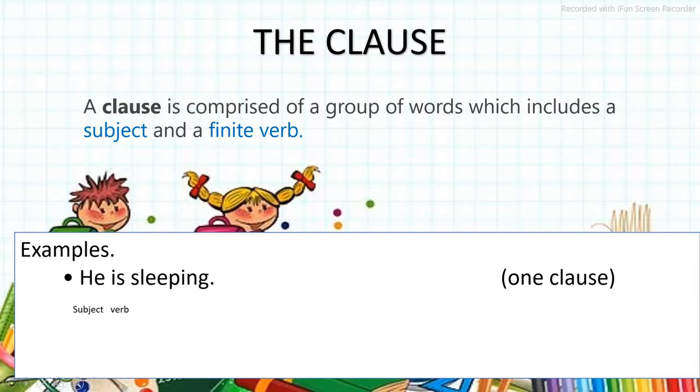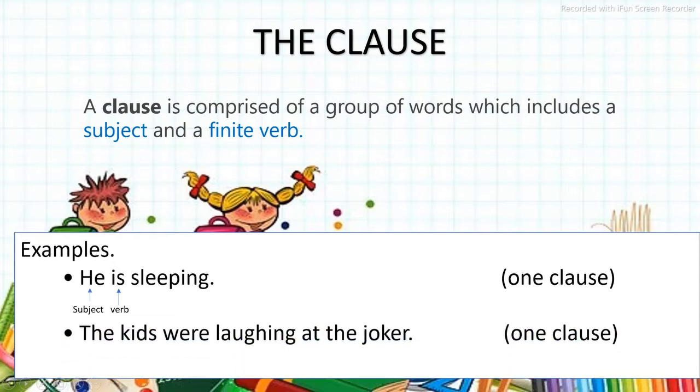So we can see that he is the subject, the doer of the action, and is sleeping. Out of is and sleeping, both are verbs, but is is the finite verb, which can change according to the tenses. So it is called a finite verb. If you want to understand finite and non-finite at length, you can see the video on phrases. It is given at length. So here subject and finite verb are both given, so we can say that he is sleeping is a clause.